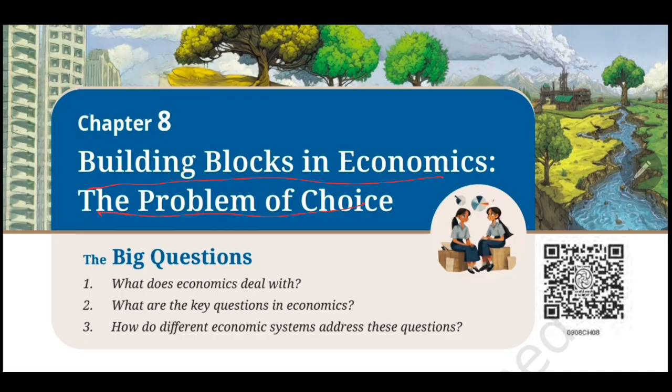Let's come back to you. Think about everything you want. Maybe you want a new phone, better clothes, your favorite food, a holiday, a bicycle, a gaming console, or a new pair of shoes. And the interesting thing is, does wanting one thing make us stop wanting other things? Usually, no. Our wants keep changing. Today, we may want one thing, tomorrow, something else. The NCERT chapter gives a simple example of this changing nature of wants. Someone may move from wanting a bicycle to a motorbike and then to a car. So, imagine our wants as a never ending list.